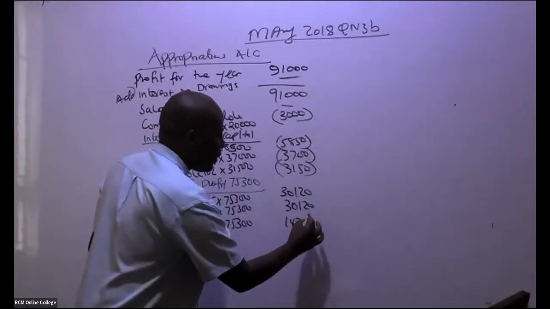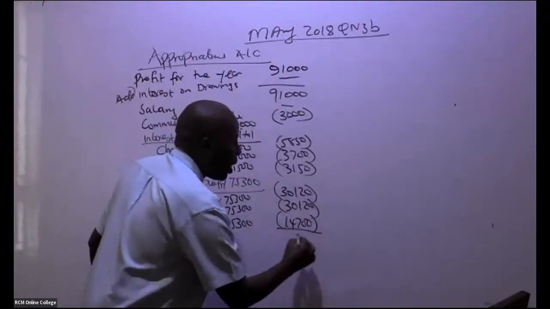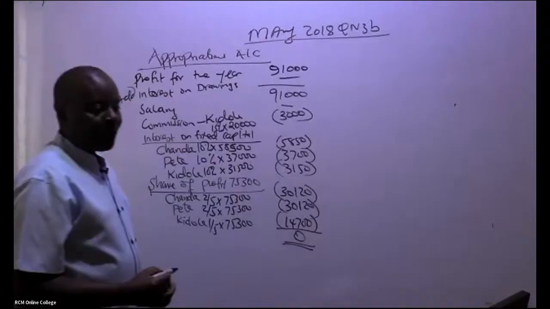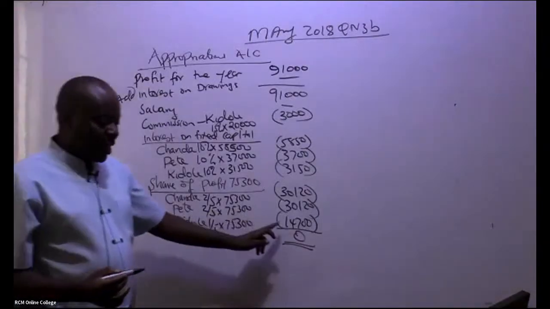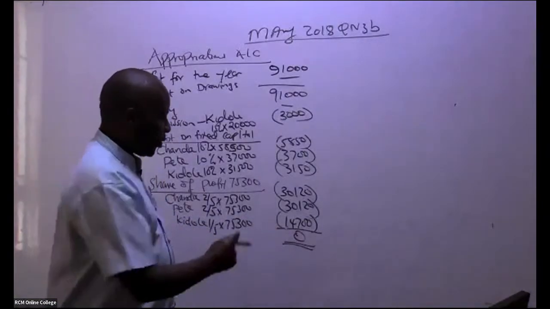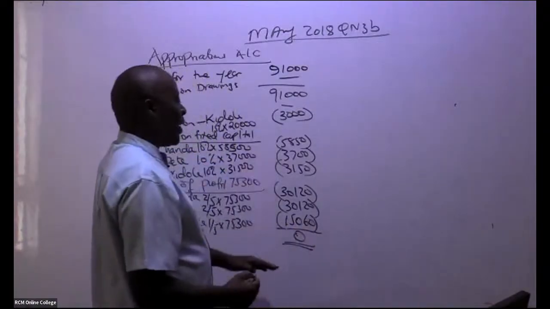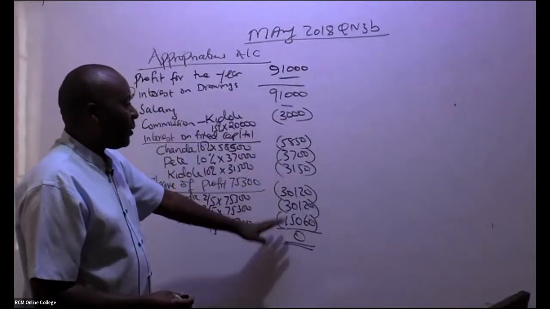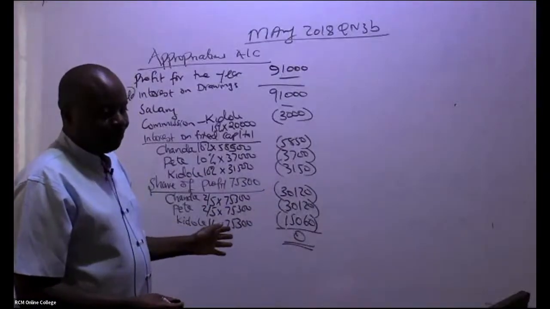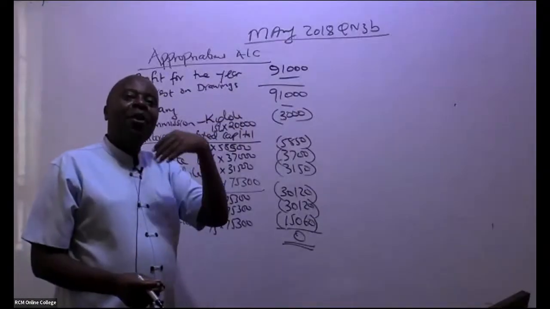So this is 14,700. So if you deduct this, you should be able to distribute the whole amount such that you have a 0. I'm being told this is not 14,700, I'm being told this is 15,060. You don't even have to approve. Remember, up to here you got a surplus of 75,300, and this will add to 75,300, but you can do it on your own. Now, once I have this appropriations account,